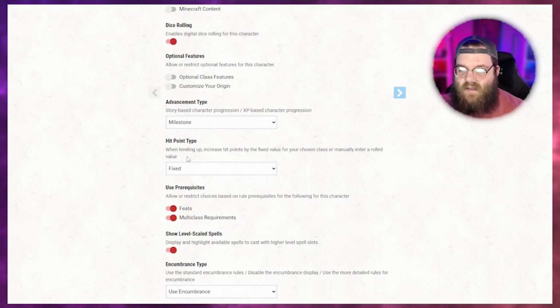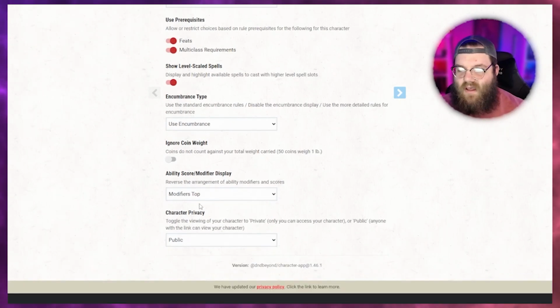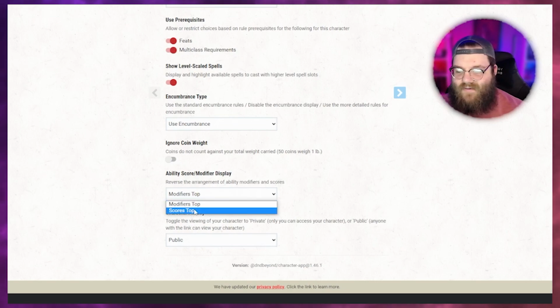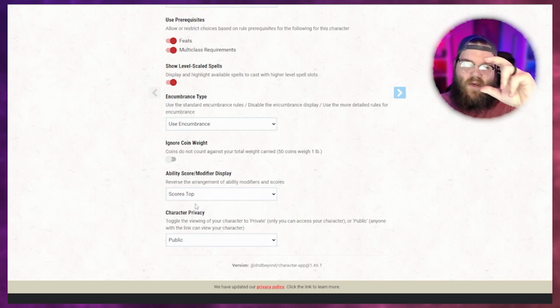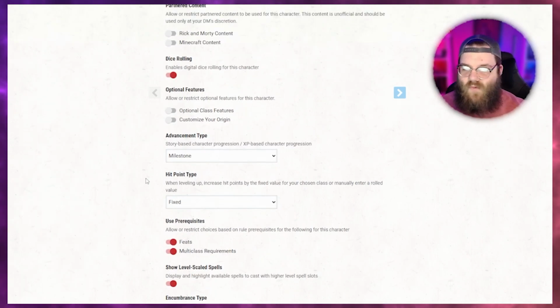which we'll talk about in a second. So prerequisites, feats, multi-class requirements. We'll probably want both of these ticked on, right? Just right off the bat. Of course, ask your DM. Encumbrance, use encumbrance. Don't ignore coin weight. Modifiers on top, this is what I prefer, but say you build your character sheet and you get to this point and you're like, oh, actually, I like the scores to be above and the modifiers to be below. You can do that whatever way you want.